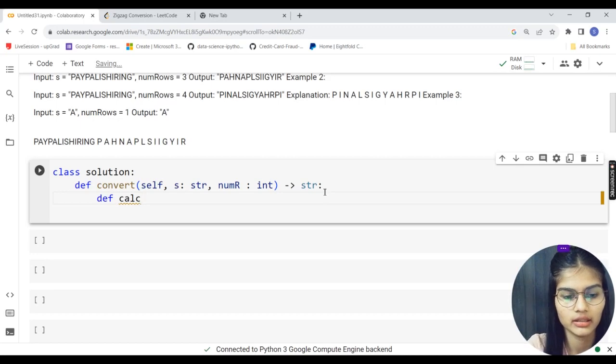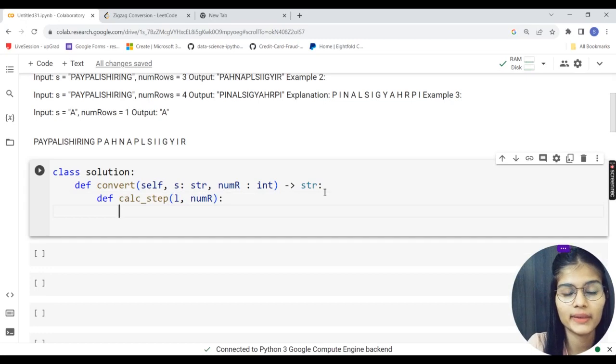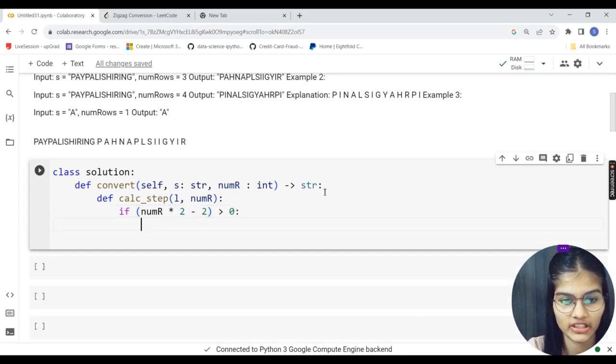I'll call it calc_step, and I'll be passing L comma numRows. L will be my string length and numRows will be my number of rows. So I'm going to put up a condition: if numRows multiplied by 2 subtracted by 2 is greater than 0.